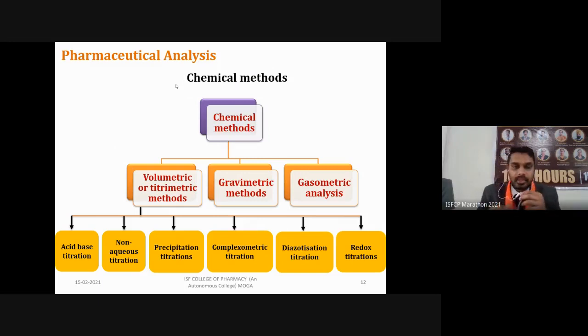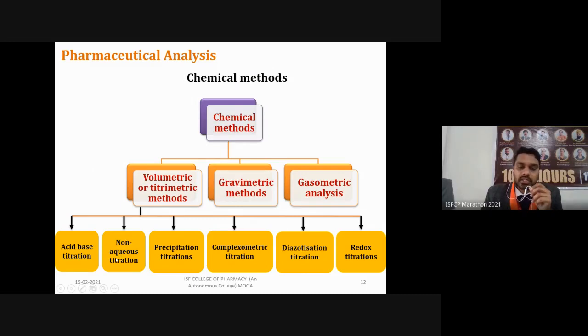The volumetric or titrimetric method is again divided into different titrations, like acid base titration. That is a kind of neutralization reaction in which acid and base are neutralized to determine the amount of each other, or vice versa. Then non-aqueous titration, for chemicals which are weak acids or bases that are not going to give hydrogen ions or hydroxide ions in aqueous media. In this case we can use non-aqueous titration.